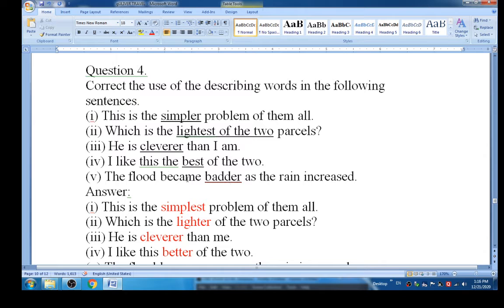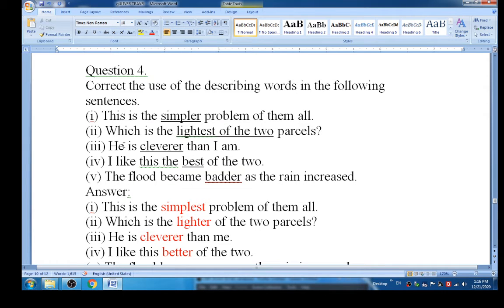Question number 4: correct the use of the describing words in the following sentences. Here students, the wrong sentences are given for you, but you have to correct them. Okay, this is the simpler problem of them all.